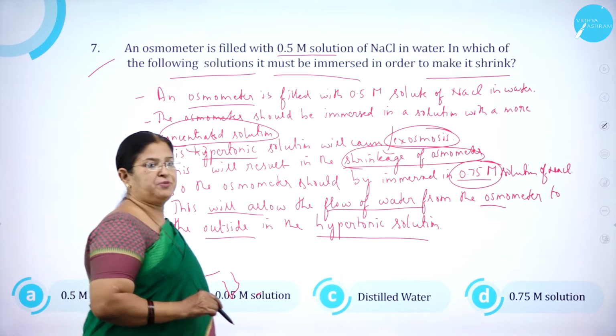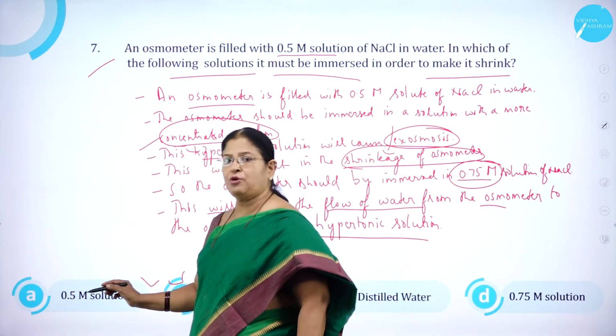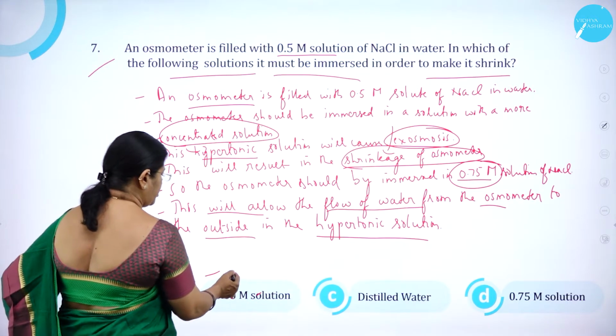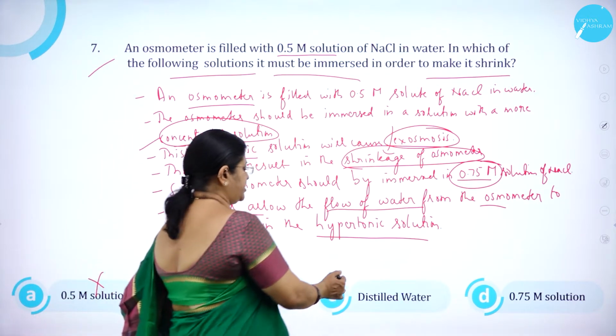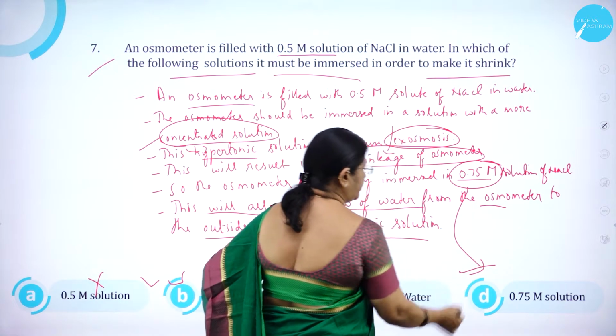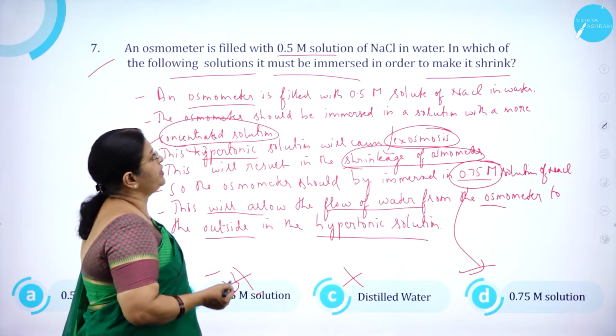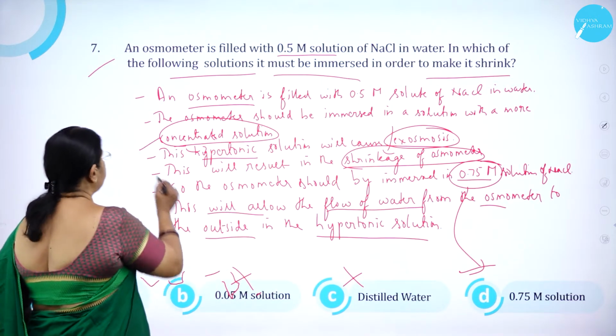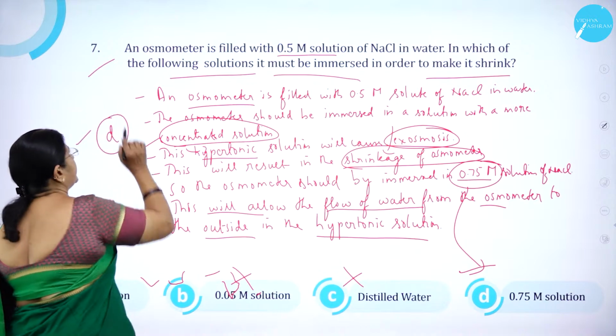So which is the right option? Option A, 0.5 M, is wrong. Option B, 0.05 M solution, is wrong. Distilled water is wrong. Option D is correct. That is, it should be immersed in 0.75 M solution. So option D is correct.